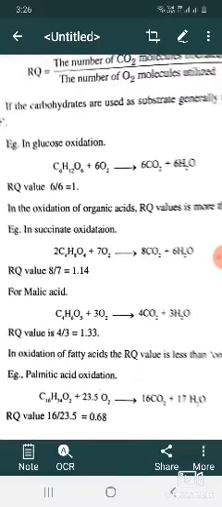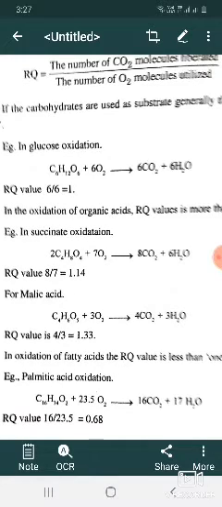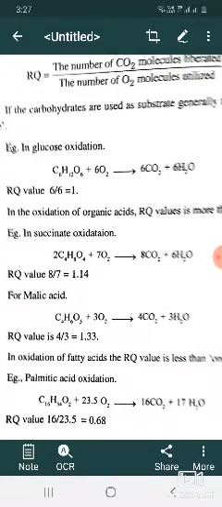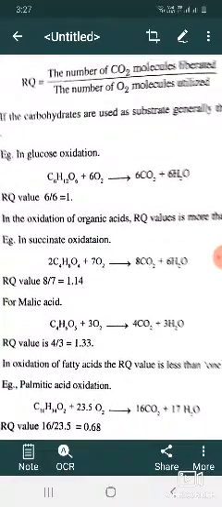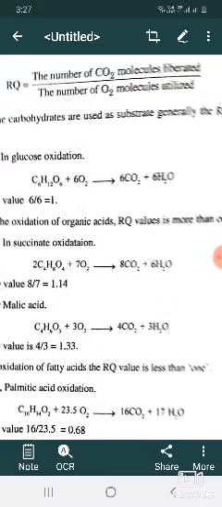For malic acid, C4H6O5 plus 3O2 give rise to 4CO2 plus 3H2O. So here 4 by 3, so here the RQ value is 1.33.